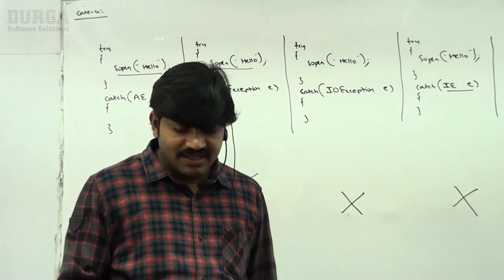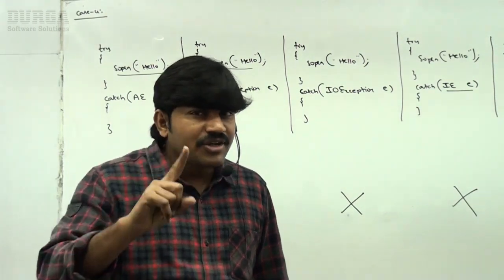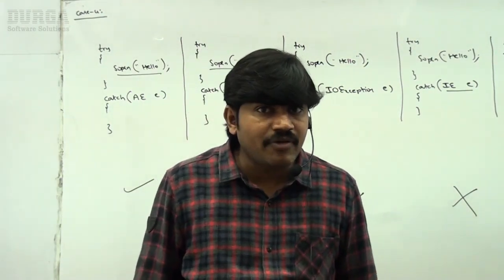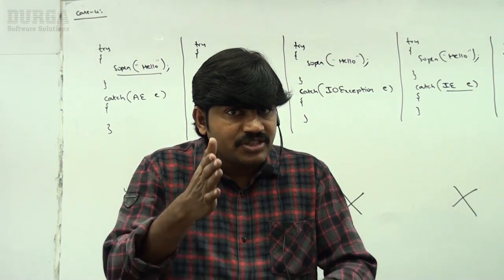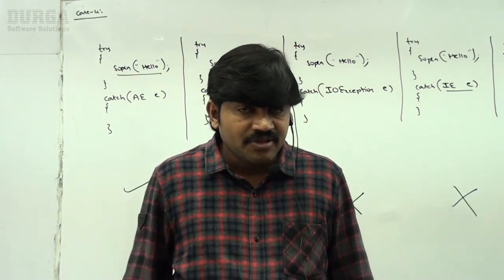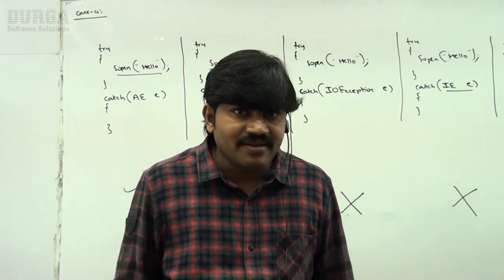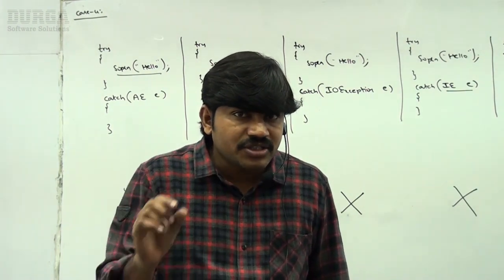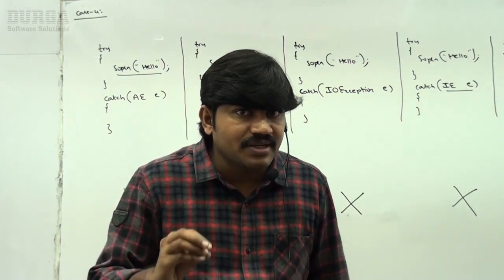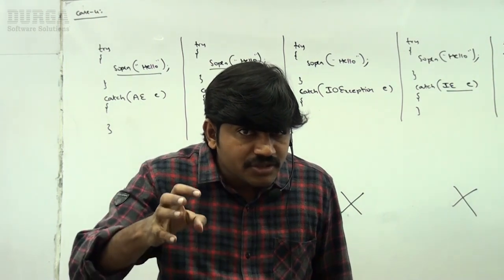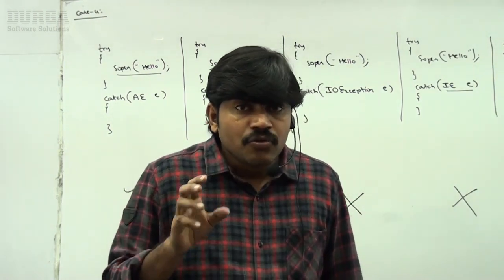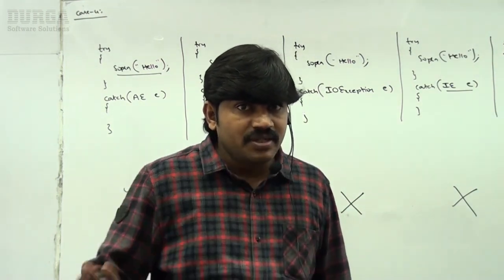The reason is, in the last video somewhere, have you remembered, I covered the difference between checked exception and unchecked exception? What is partially checked, fully checked? Okay, so just go through that video if you didn't memorize. So which are checked, which are unchecked, which are partially checked, which are fully checked, sir?